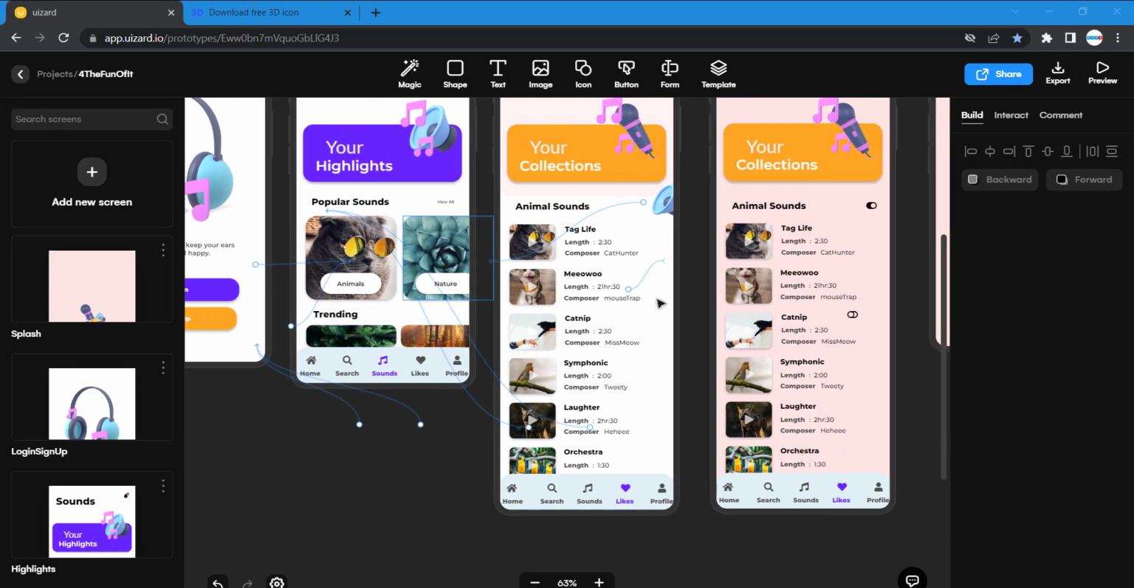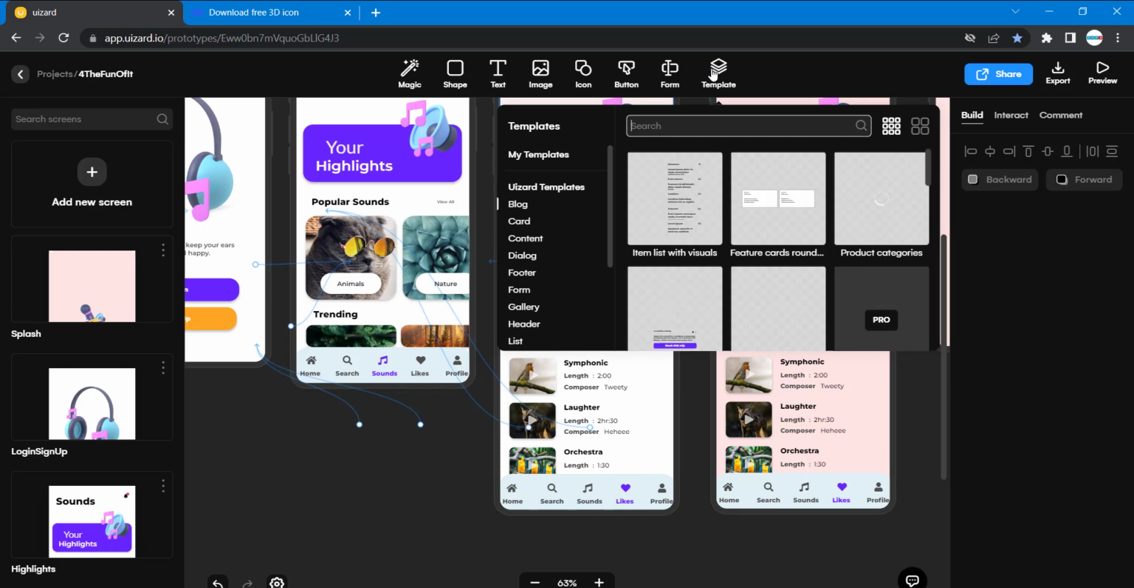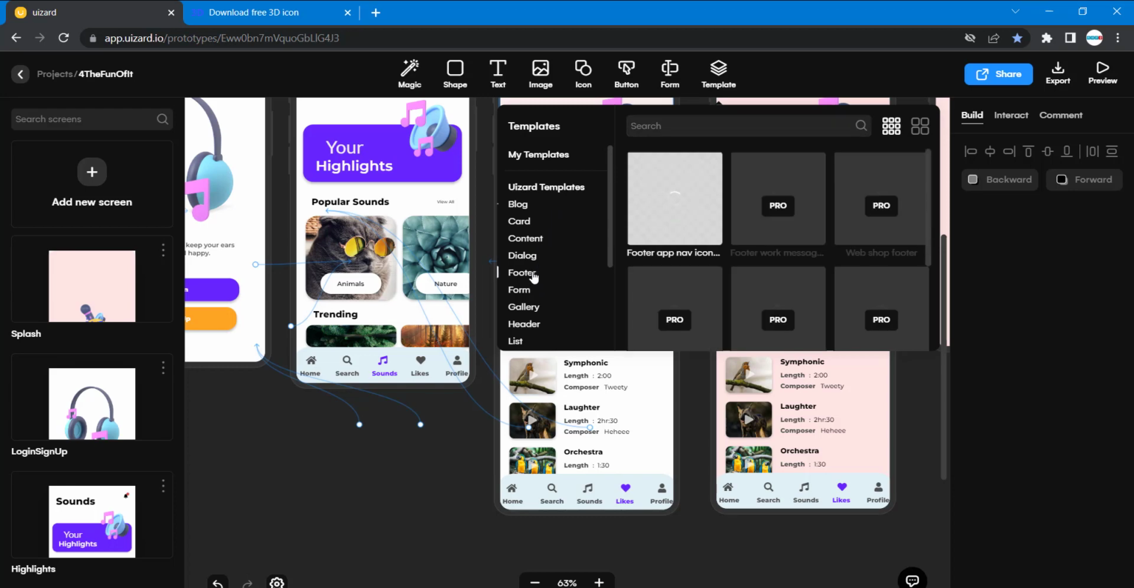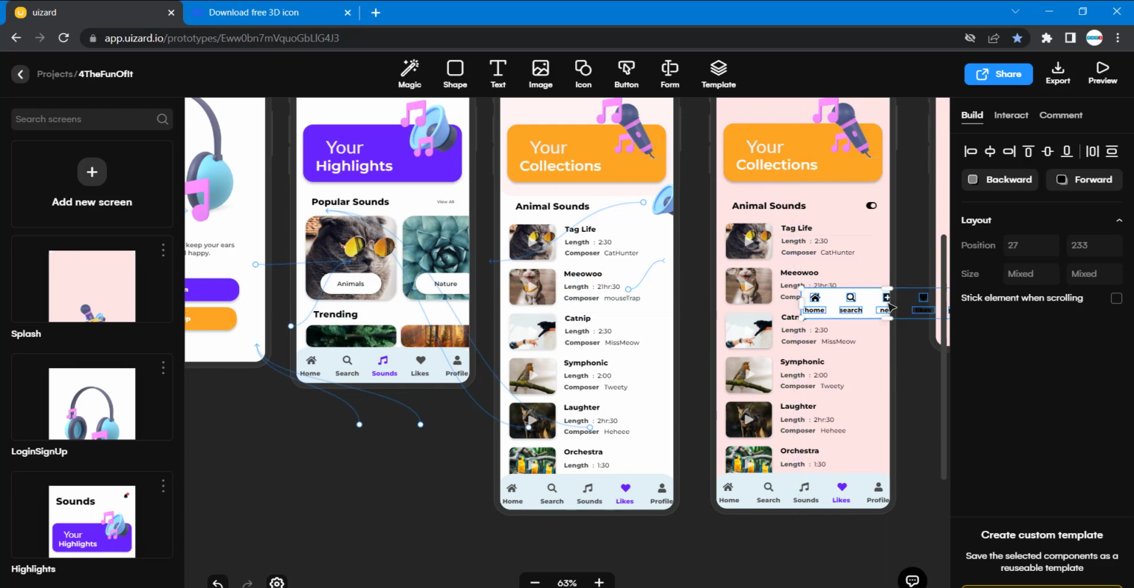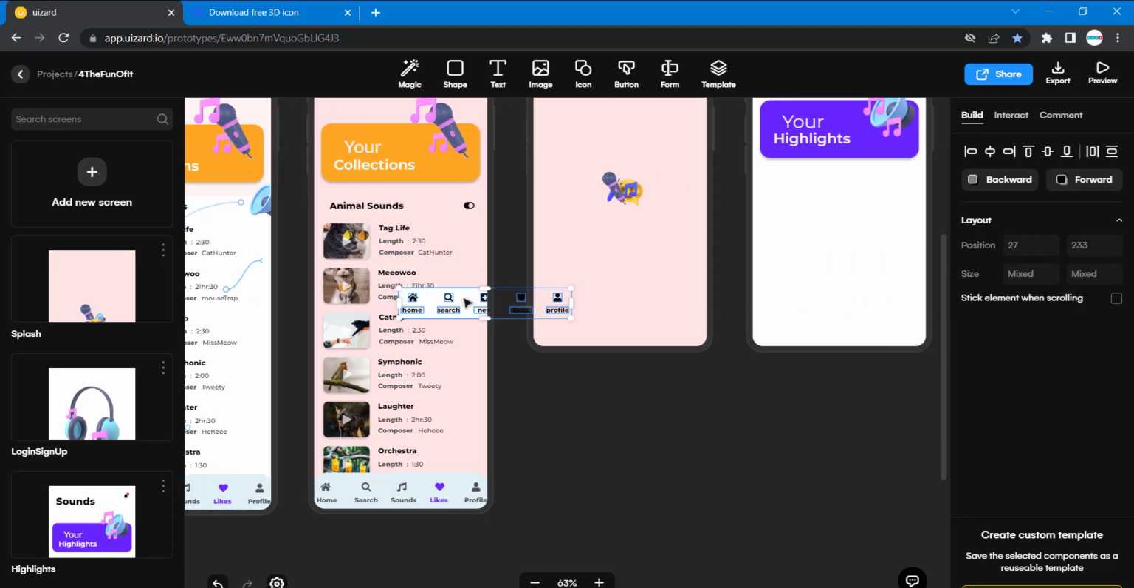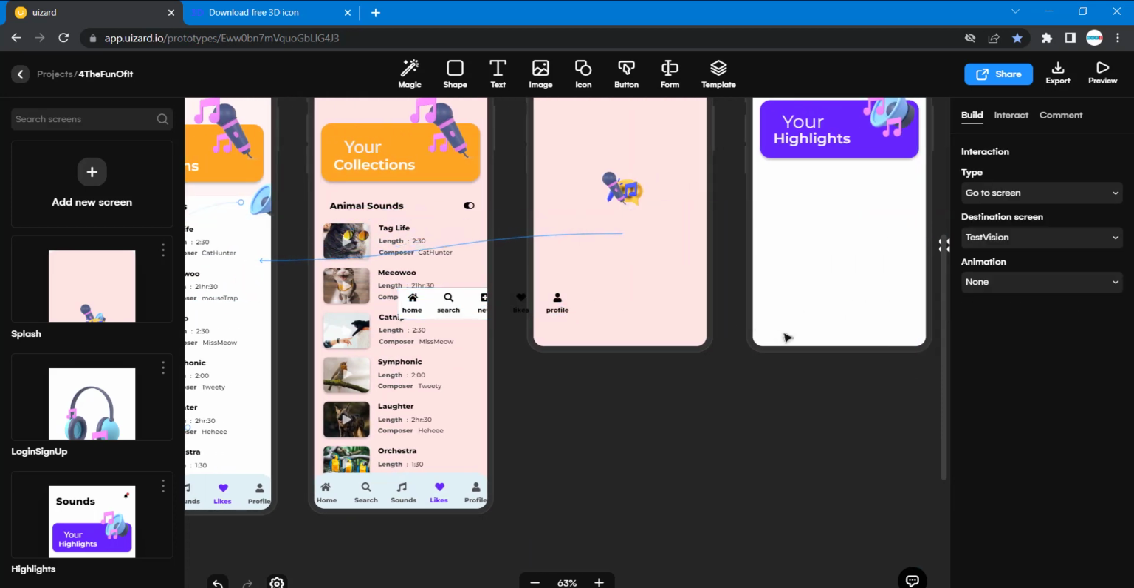But let's do this. I'll go to templates, then I'm going to search for footer. Sorry, this file I don't know. So footer, I'll drag it and bring it here.